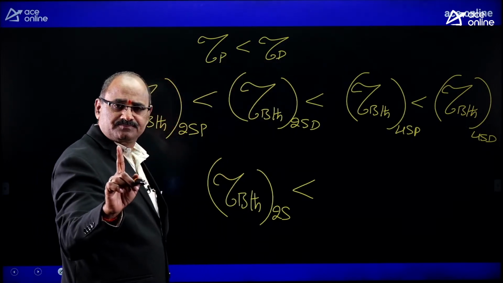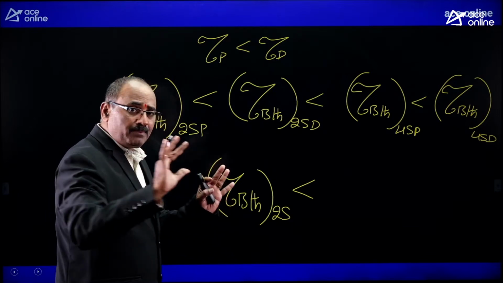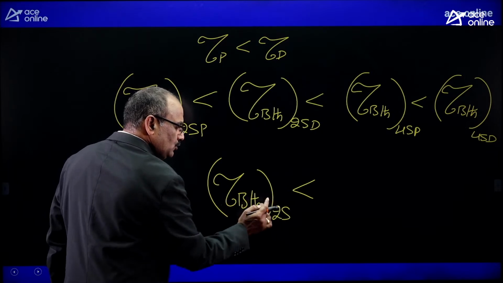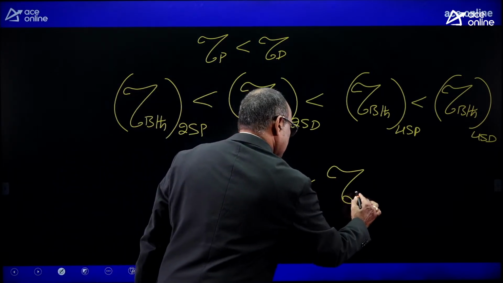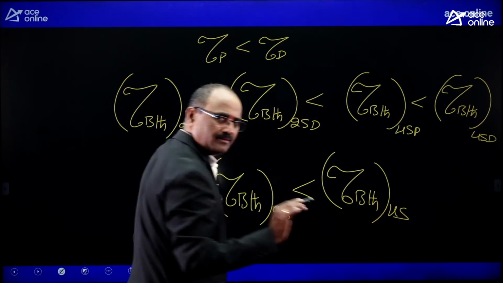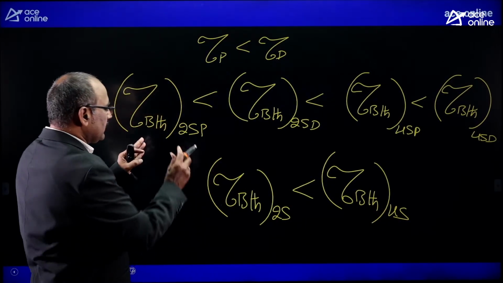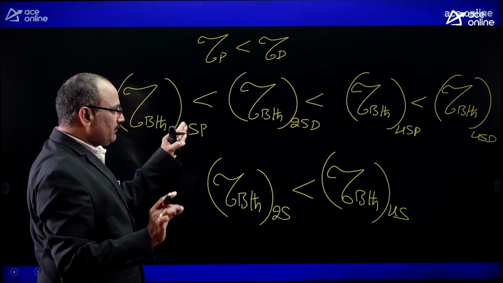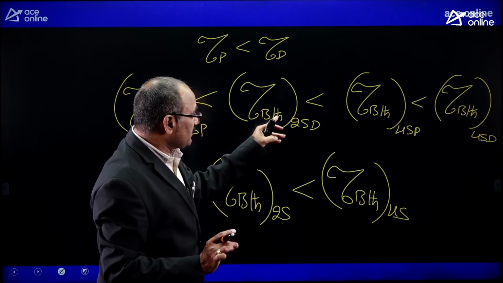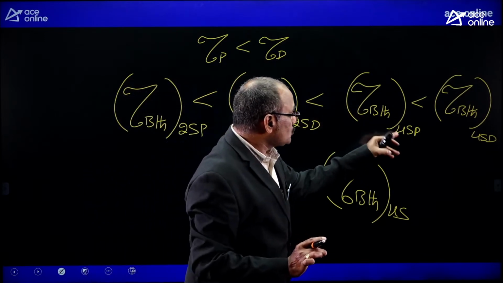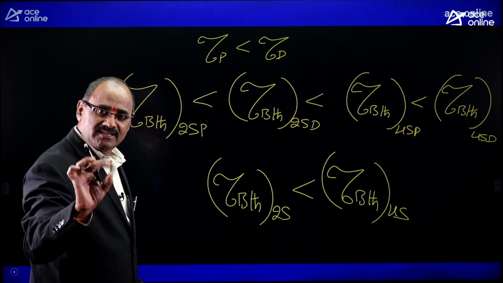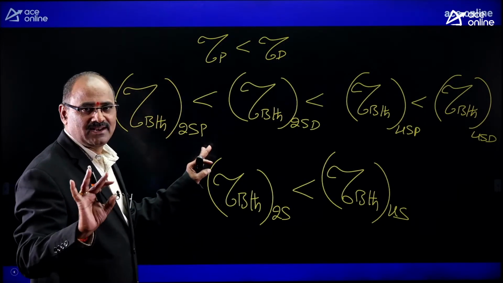On the other hand, if you compare the two-stroke engines and four-stroke engines, the thermal efficiency of the two-stroke engines is less than that of four-stroke engines. From this, you can conclude that the two-stroke petrol engine efficiency is less than the two-stroke diesel engine efficiency, which is less than the four-stroke petrol engine efficiency, which is less than the four-stroke diesel engine efficiency. I hope all of you clearly understood.